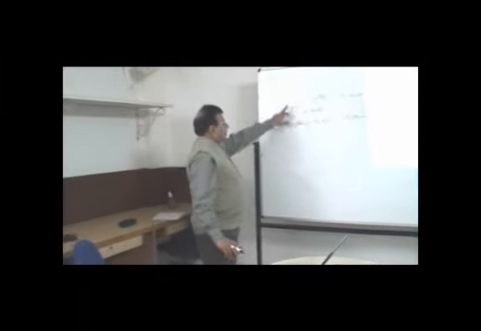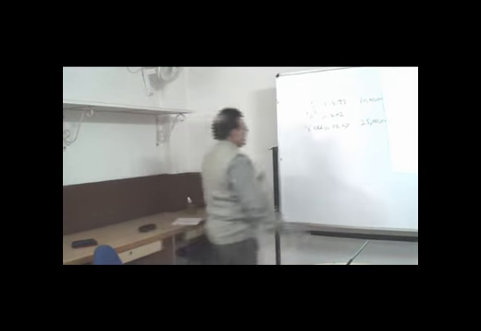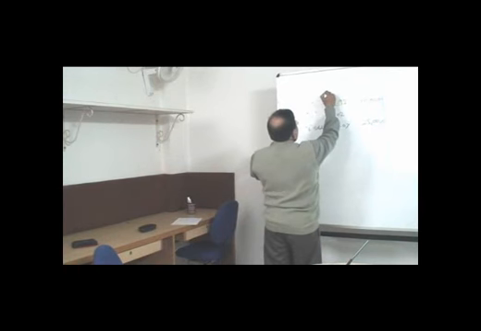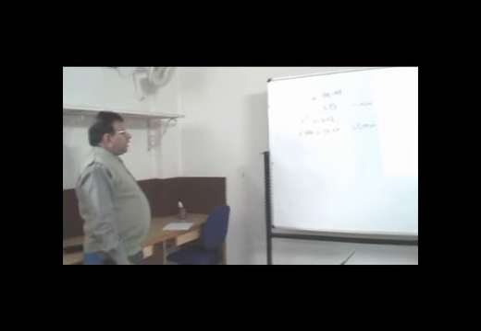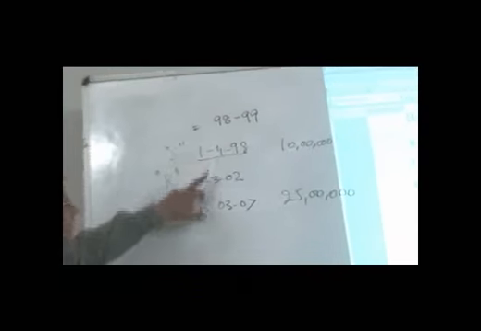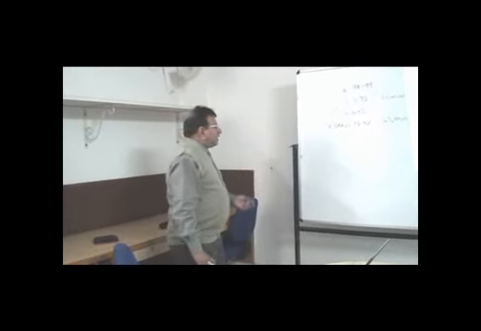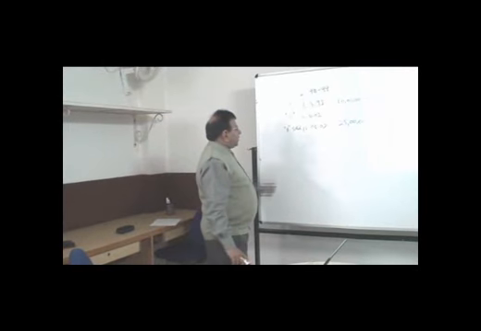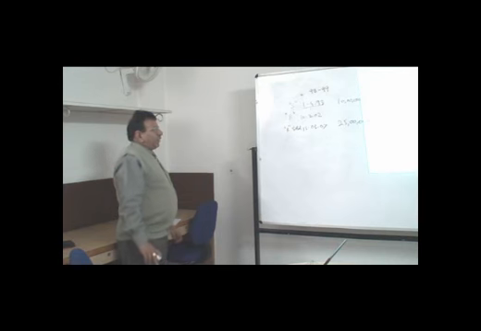was purchased by Mr. S on 1st of April 1998, or I can say during the year 98-99, that was the previous year during which he purchased the house, and on the occasion of the marriage of his son R, he had gifted this house on 10th of March 2002 without any consideration. It means the gift was there, and this house was sold by Mr. R, his son, on 15th of March 2007 for 25 lakhs.